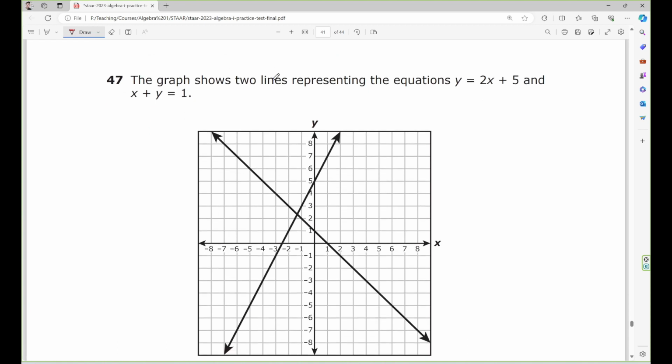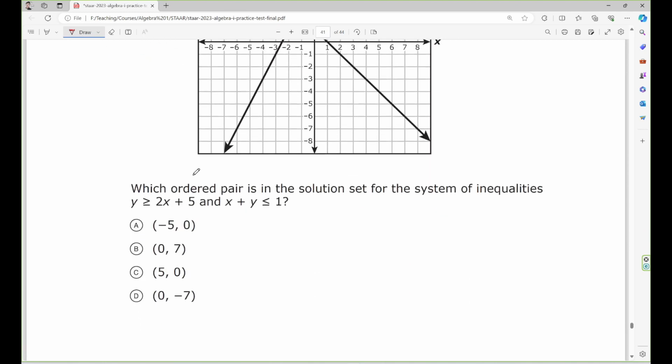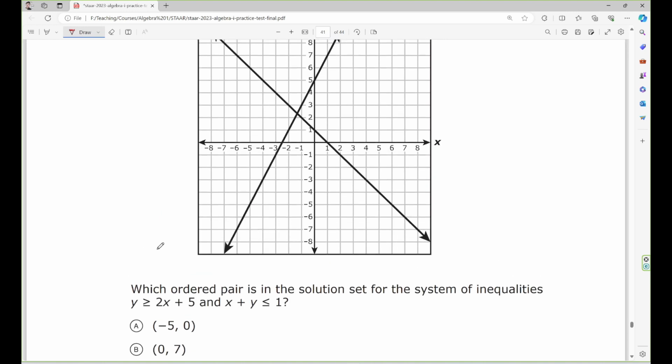Number 47. The graph shows two lines representing the equations y is greater than or equal to x plus 5 and x plus y is less than or equal to 1. Which of the following is in the solution set for the system of inequalities? Alright, so you have two different ways to do this one. You can substitute each of these points into the inequalities, and if it makes both inequalities true, that's the right answer.